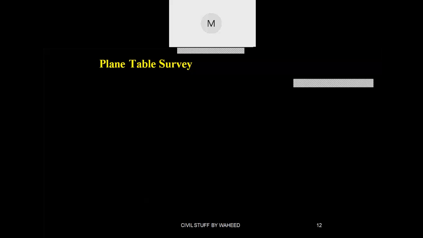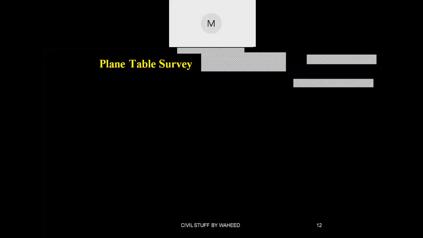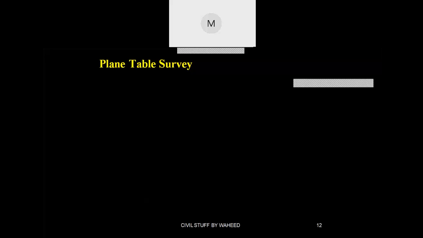But nowadays, it is completely outdated. Plane table surveying is not there in your syllabus and not in use also, because the major drawback is that in the rainy season or winter season, we cannot use plane table surveying.